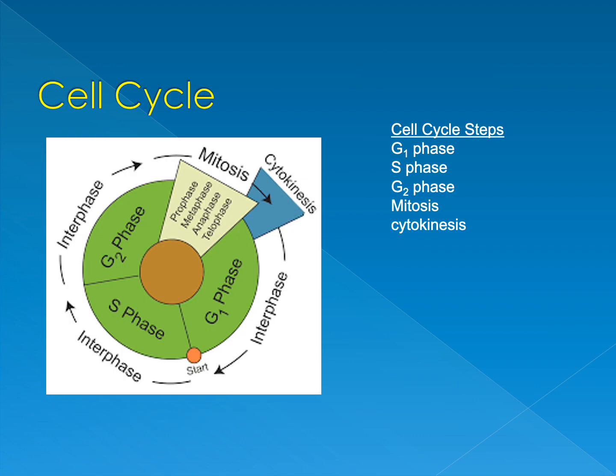In looking at the cell cycle, the steps of the cell cycle are G1 phase, that was growth, S phase, which was synthesis, G2, which was growth again, and then the little tiny portion is mitosis. You'll notice that mitosis on the diagram is just a small portion of the cell cycle. And then once mitosis ends, we go into the final step of the cell cycle, which is cytokinesis.